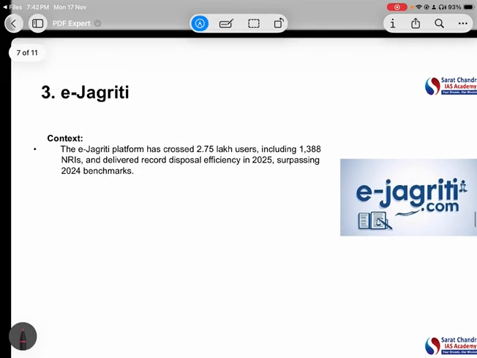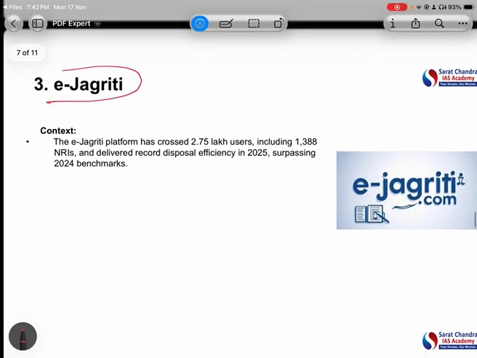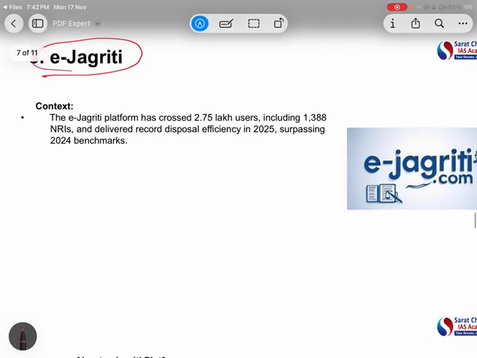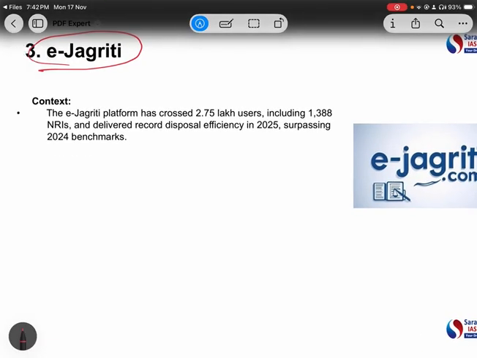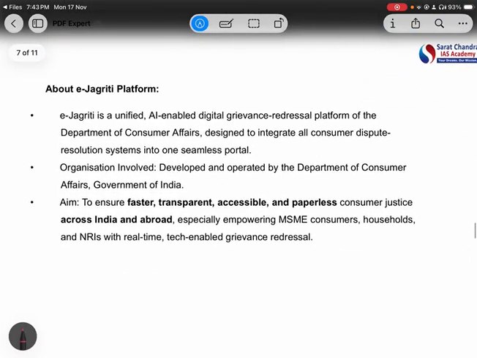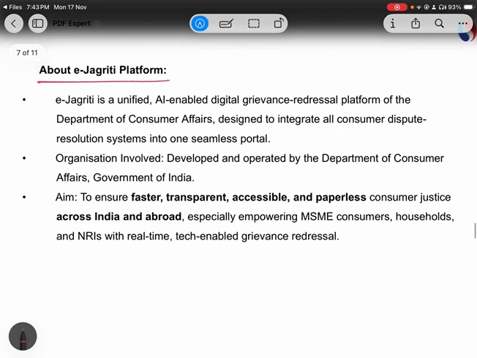Now, coming to the next article, that is e-Jagrati. The context is not much important, so let's discuss e-Jagrati from the prelims point of view. What is e-Jagrati? It is a grievance redressal platform for the consumers under the Department of Consumer Affairs.